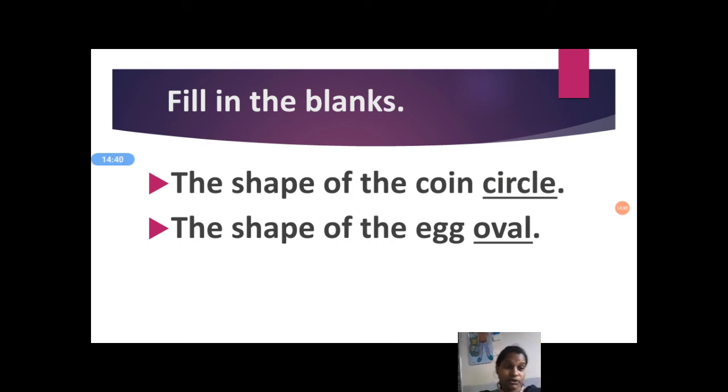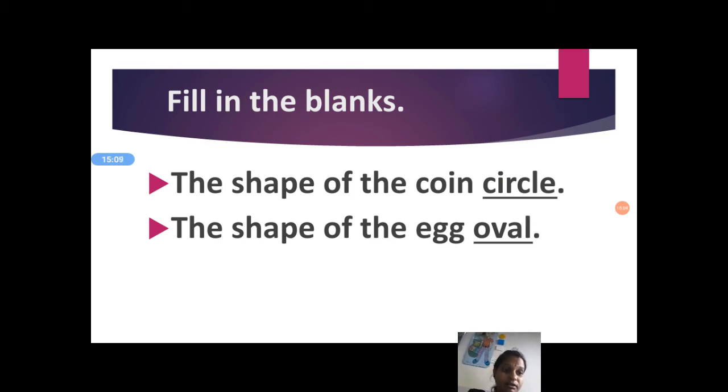Children, I hope you all have understood about the shapes. Say the shape of the ball, circle. Earth, circle. Chandamama, sometimes Chandamama comes in a circle shape, and bangles, bangle shape, circle. Okay, now I will give you some work.